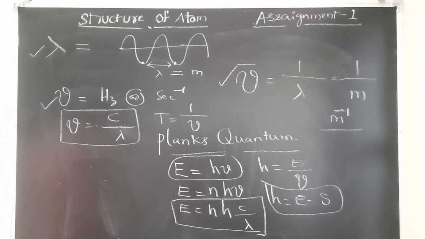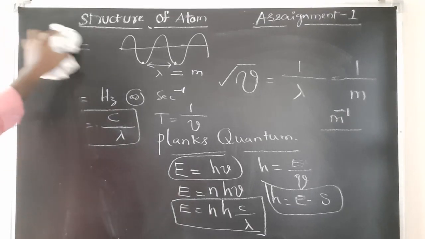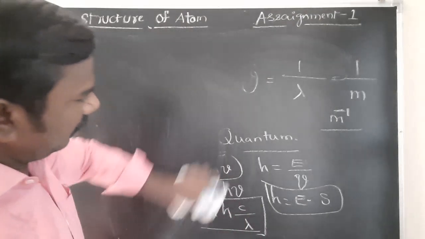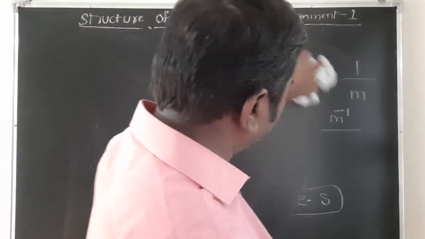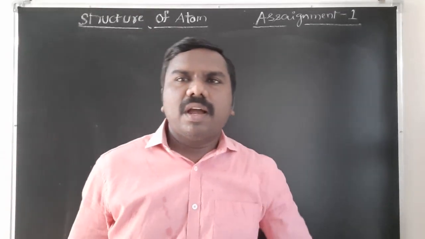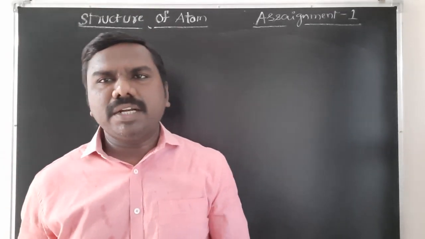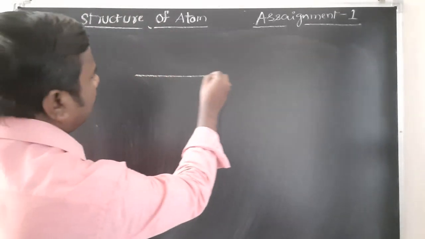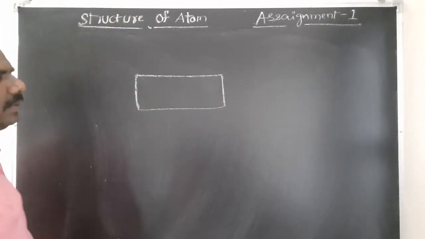After this, the photoelectric effect. The photoelectric effect was first explained by Hertz. After him, Einstein came and explained it clearly. Take a metal surface.